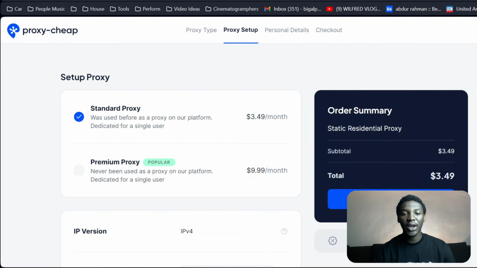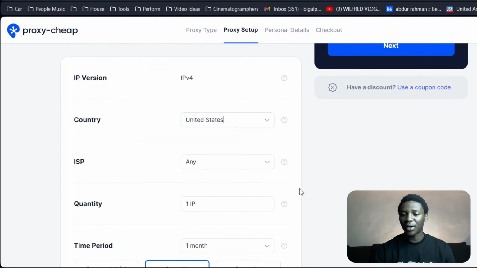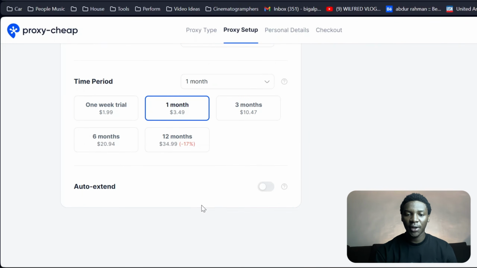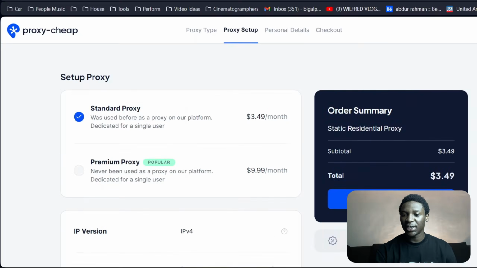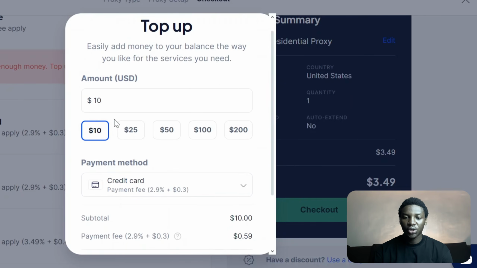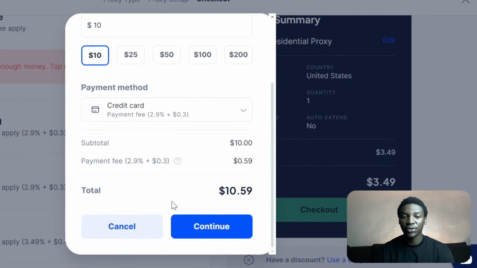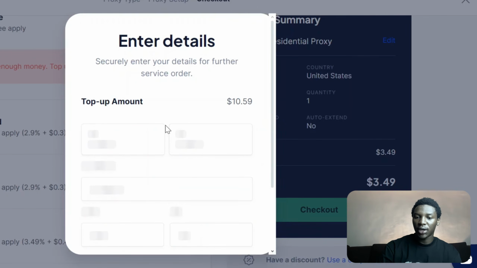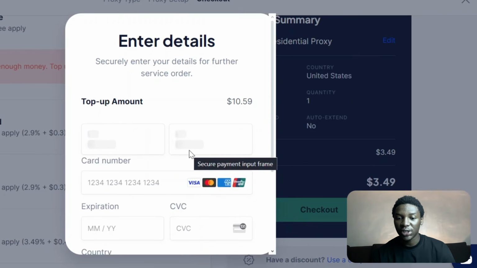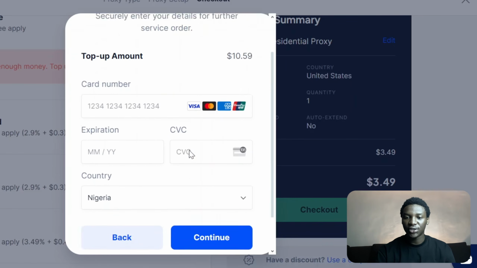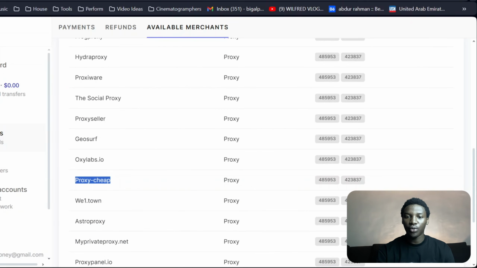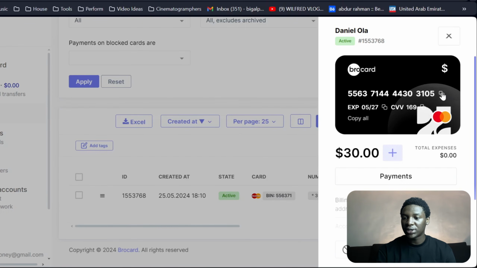So let me come over to proxycheap.com and narrow down my proxy. I'm going to pick all these right here, pick the United States, and then click on next. I want to top up maybe $10 into this account. I'm going to click on continue, and then I'm just going to put in my card details. I'm going to come over to my broker card and put in these card details. I'm going to copy my card number.